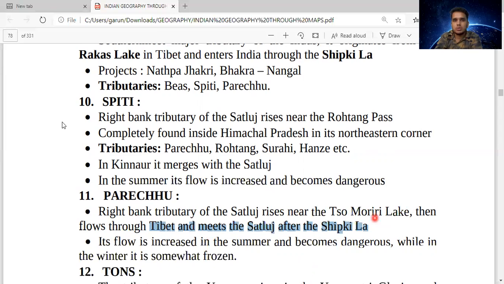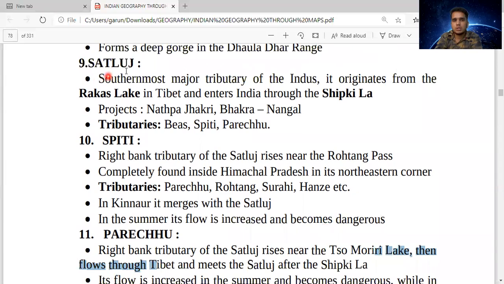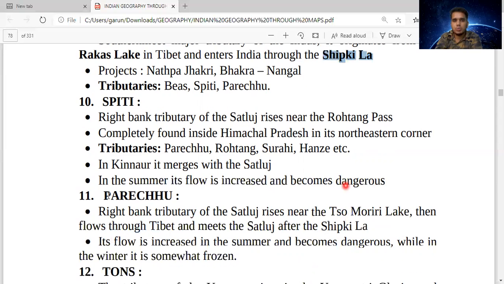Which other river was coming from Shipkila Pass? The Satluj. The Satluj also comes from Shipkila Pass, and the Parechu river also from Shipkila Pass. Its flow increases in the summer and becomes dangerous, while in the winter it is somewhat frozen.